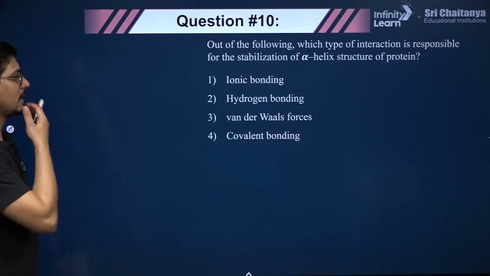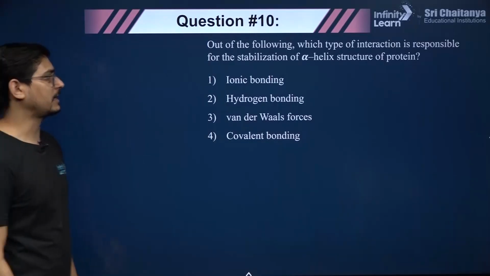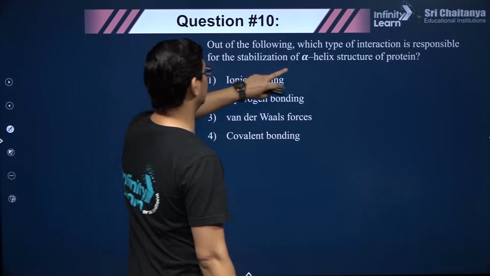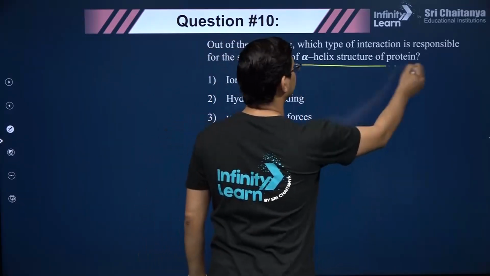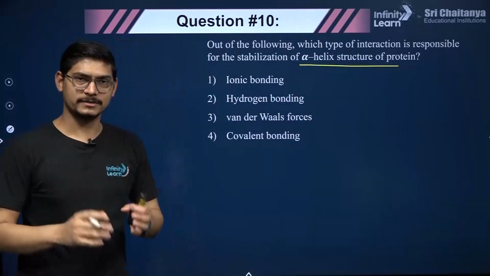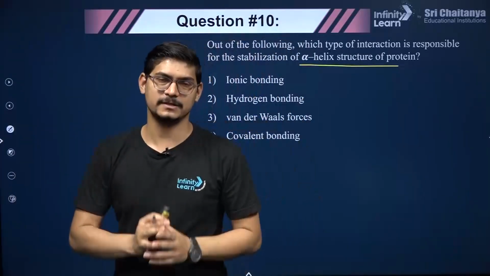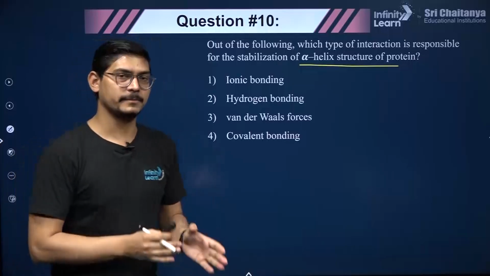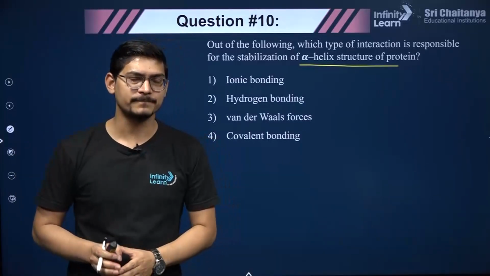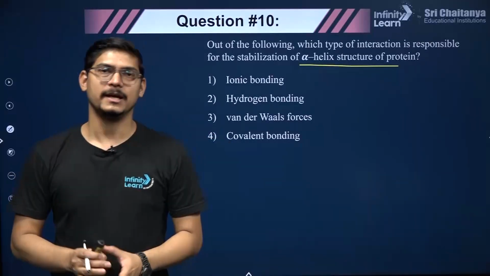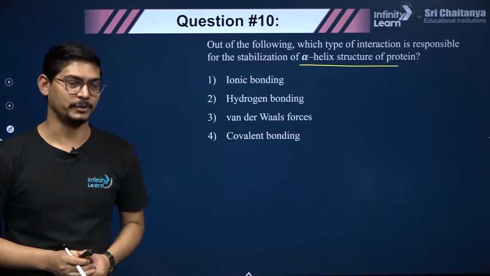What about this? Out of the following, which type of interaction is responsible for the stabilization of alpha helix, right. So do you guys know the structure of protein? Please study this from the NCERT book, that will be sufficient, right. What is the meaning of primary, secondary, tertiary, quaternary structure, and what forces stabilize these structures? That will be sufficient, right. And lastly, what is denaturation of proteins?